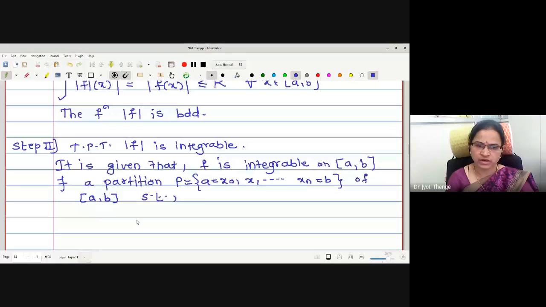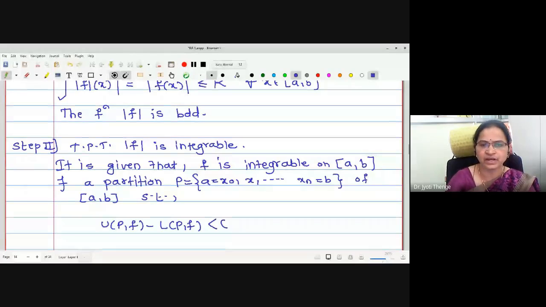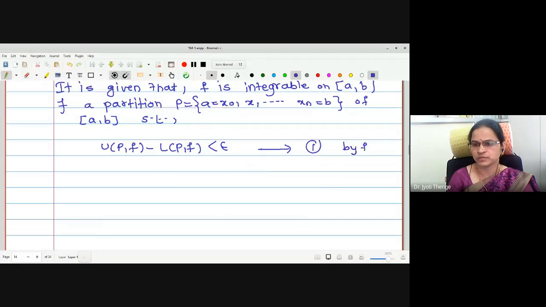U(P, f) minus L(P, f) is less than epsilon. Which form of the condition of integrability have we used? Second form. Second form. Sorry, I am writing first. Second form of the condition of integrability.